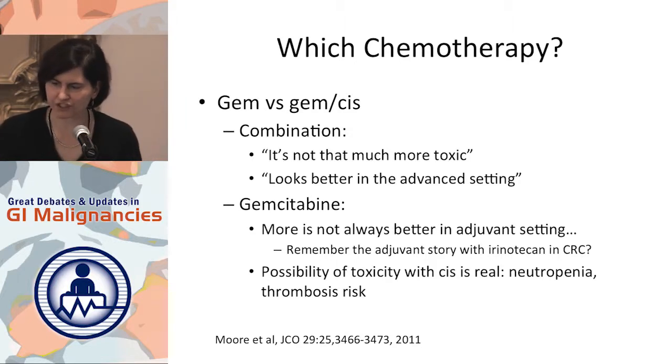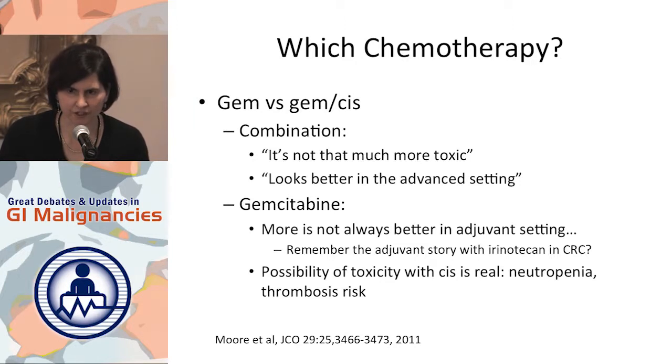So in terms of gem versus gem-cis, I get asked this a lot. I think you can also argue that xeloda is a perfectly reasonable alternative, although it does tend to be more toxic. So in terms of the combination, the arguments are it's not that much more toxic, and it looks better in the advanced setting. I think, to the points that were made about pancreas cancer, I would agree with doing gemcitabine alone until we have more data. I think, as was already discussed in colon cancer, more is not always better. Irinotecan actually may have a possible detriment. And there is a real possibility of toxicity with cisplatin.